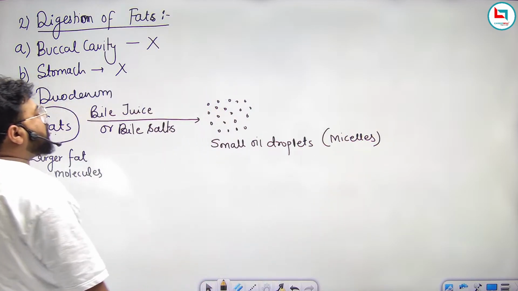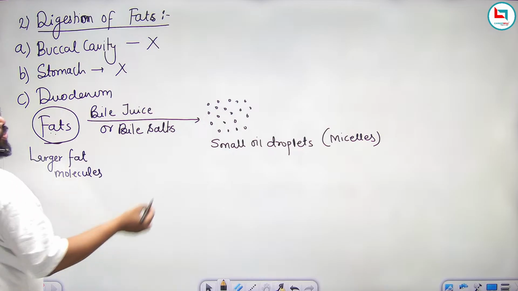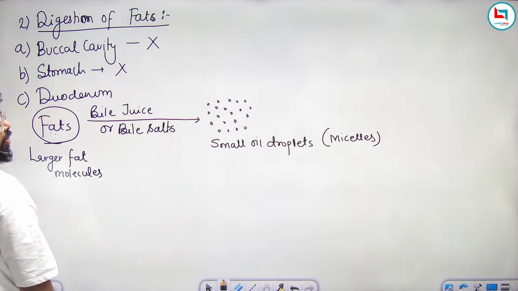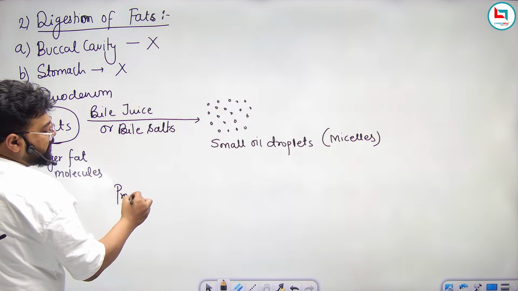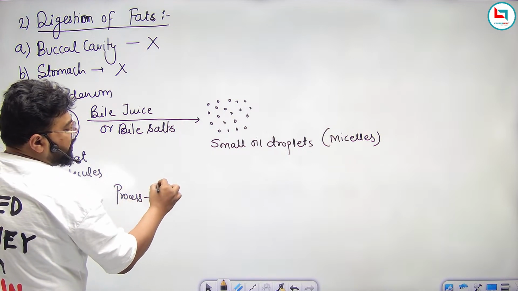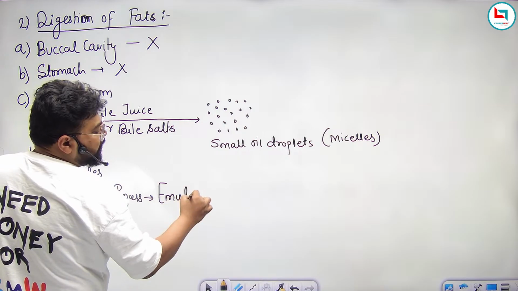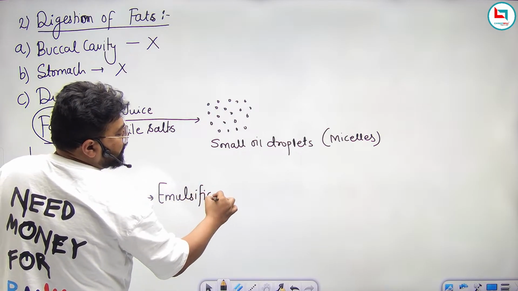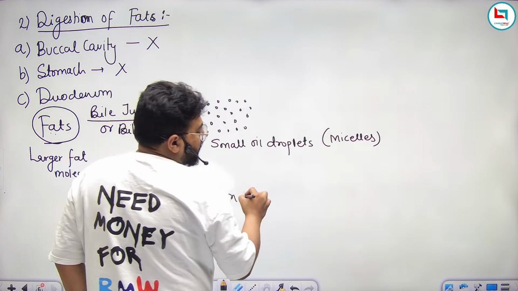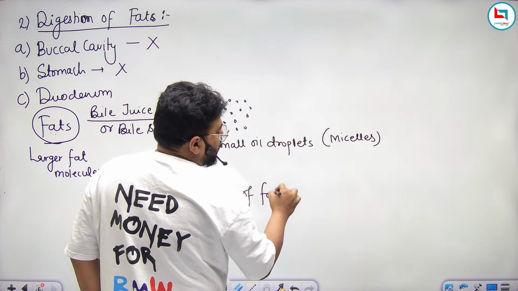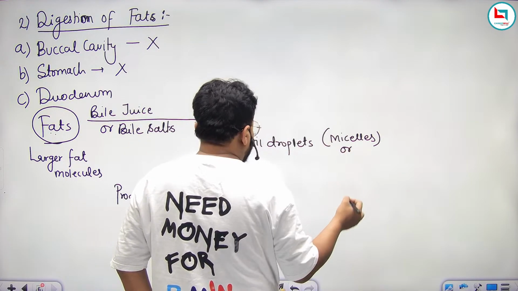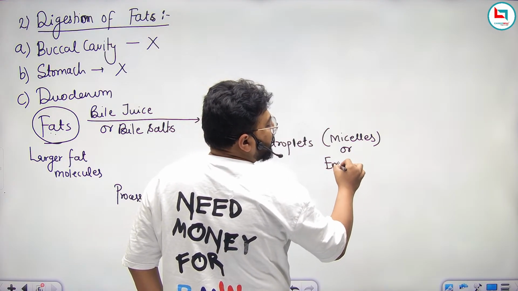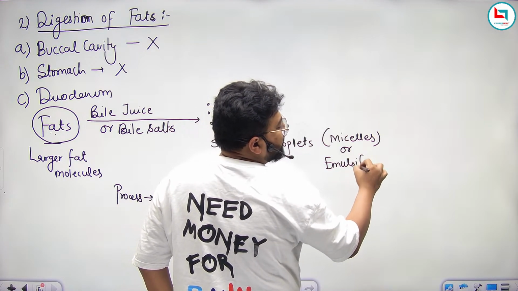And the conversion of larger fat molecules into smaller oil droplets, this process is known as emulsification of fat. So this small oil droplet is known as micelles or emulsified fat.